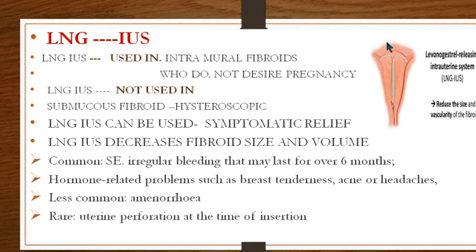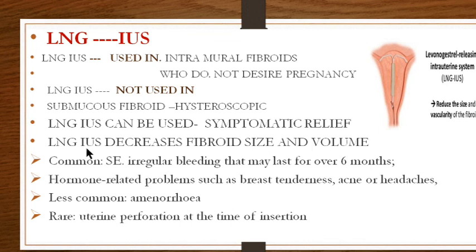So if the fibroid is in the myometrium, it would be more effective. And of course, those who do not desire pregnancy, because you are giving a contraceptive. And it has not to be used where there is a submucous myoma affecting the cavity, which has to be removed. We saw that all submucous myomas have to be treated, and so you have to remove it by hysteroscopy. LNG-IUS thus can be used as a symptomatic relief, and it decreases the size and volume of the fibroid.